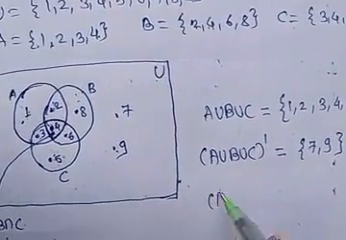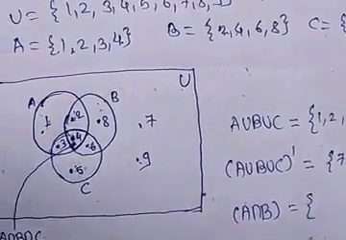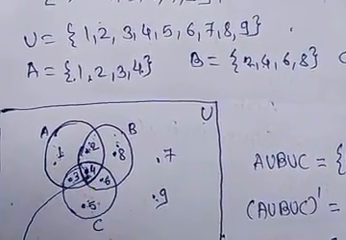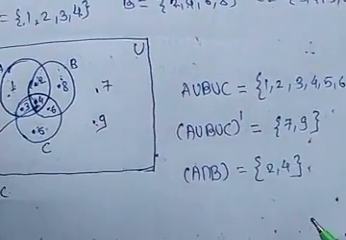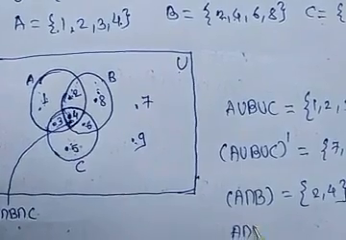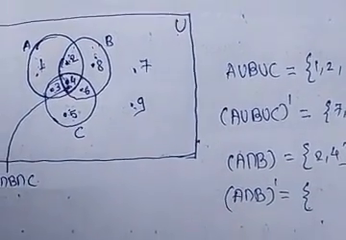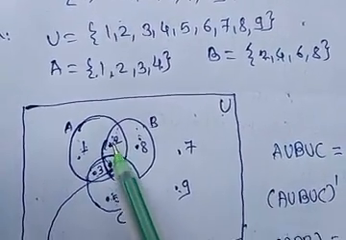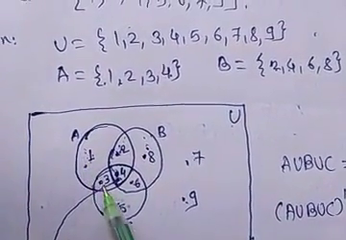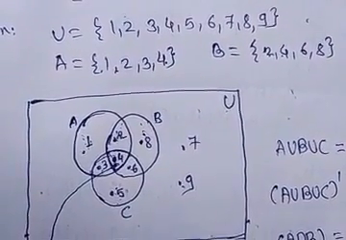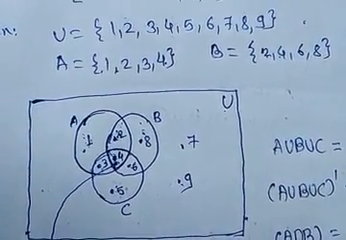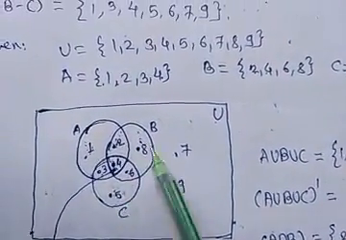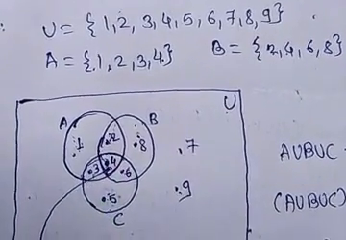If we have to find A intersection B only, we see the A intersection B part is the intersection of these two sets, which means this common region 2 and 4 will be A intersection B. If we have to find the complement of A intersection B, by observing this Venn diagram you can find it: the elements other than 2 and 4. Remaining elements are 1, 3, 5, 6, 7, 8 and 9, which will be our complement of A intersection B.